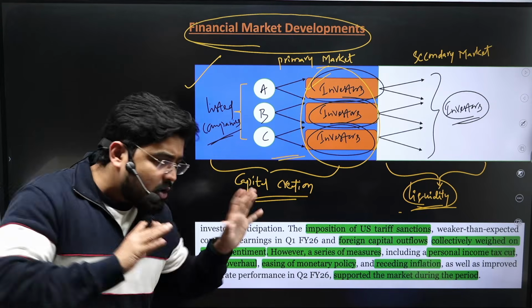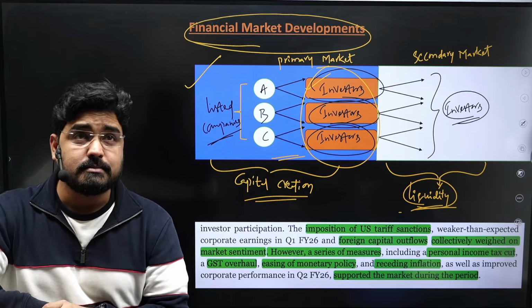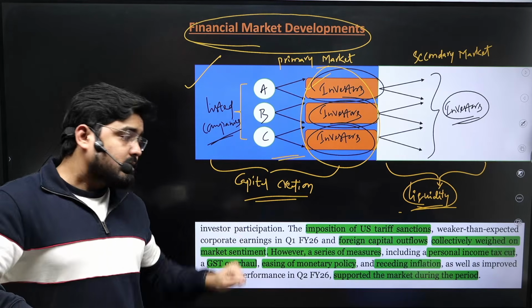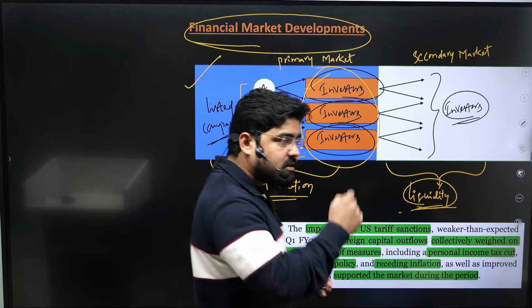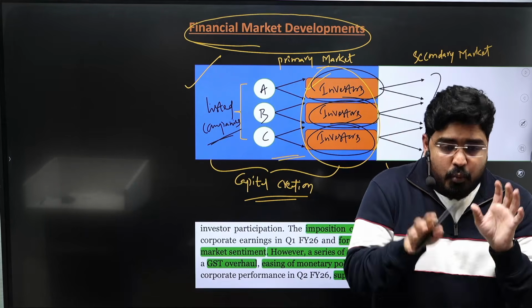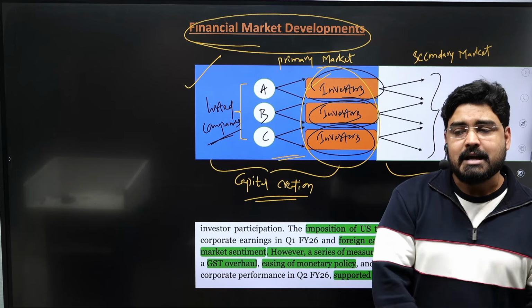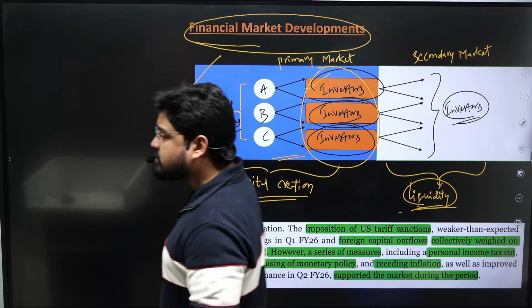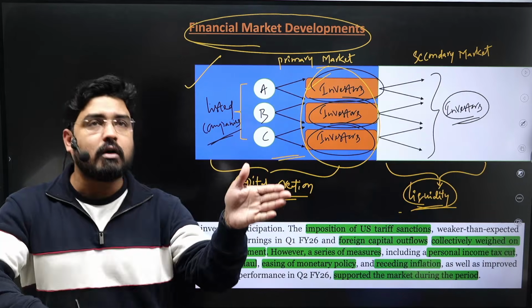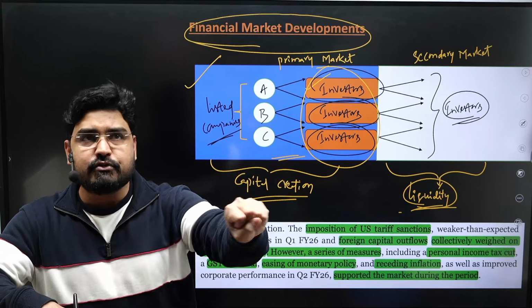That means the Economic Survey said that in India we have had a very good financial market year. In fact, the reason why I use the word resilient is because of the global uncertainty, the background in which the financial markets have performed. As we have already discussed in previous videos, there has been a tariff war when the American government imposed tariffs on India's exports.